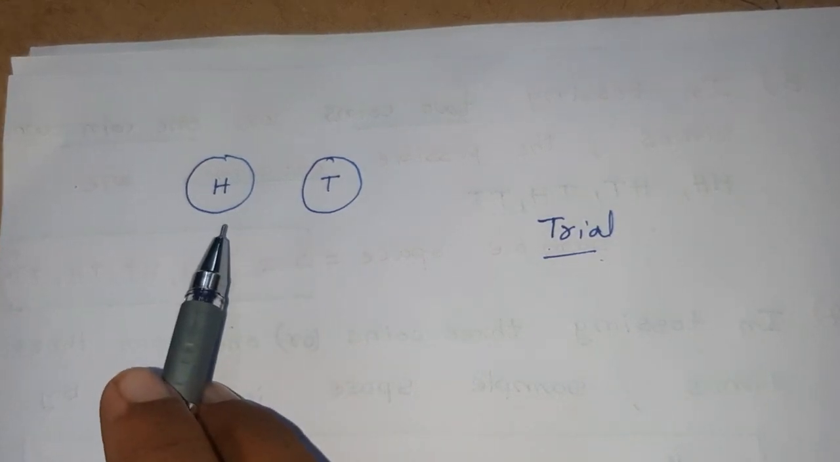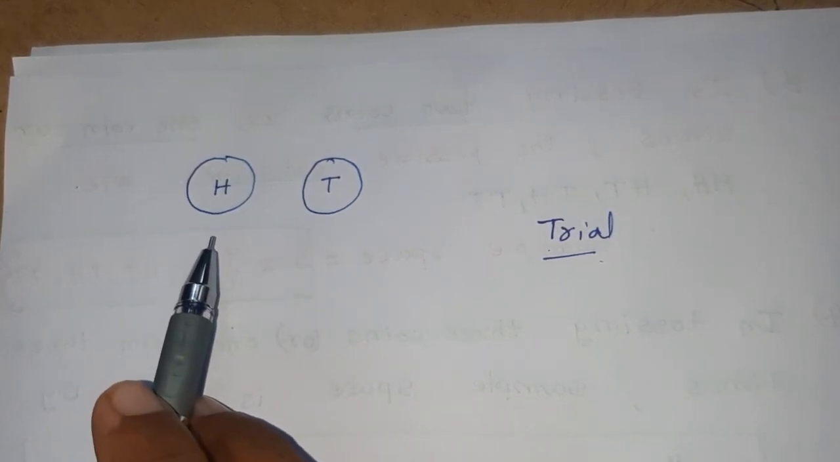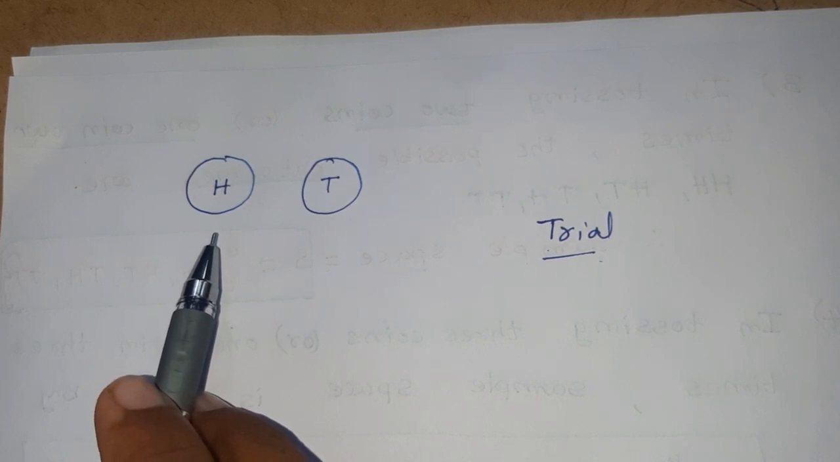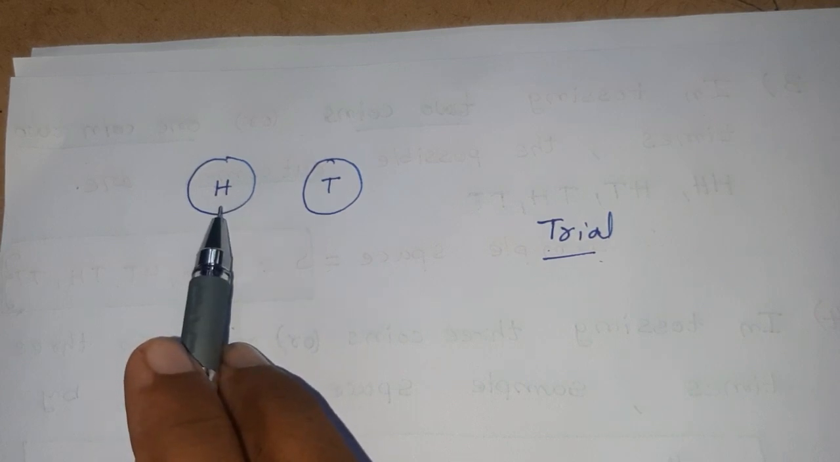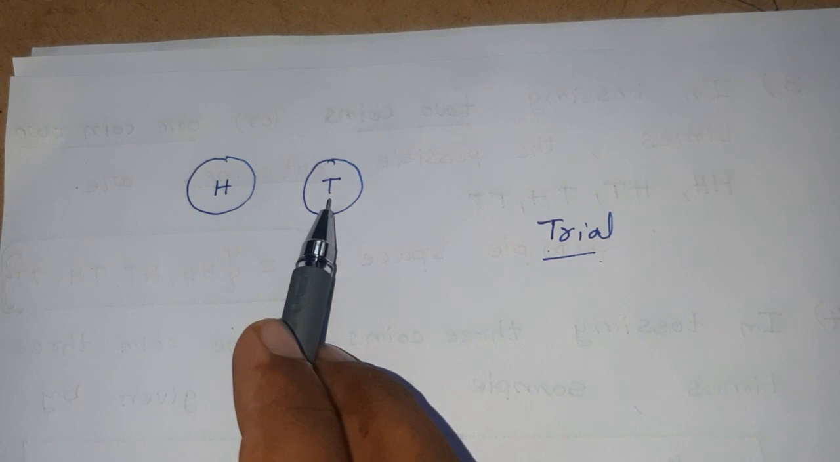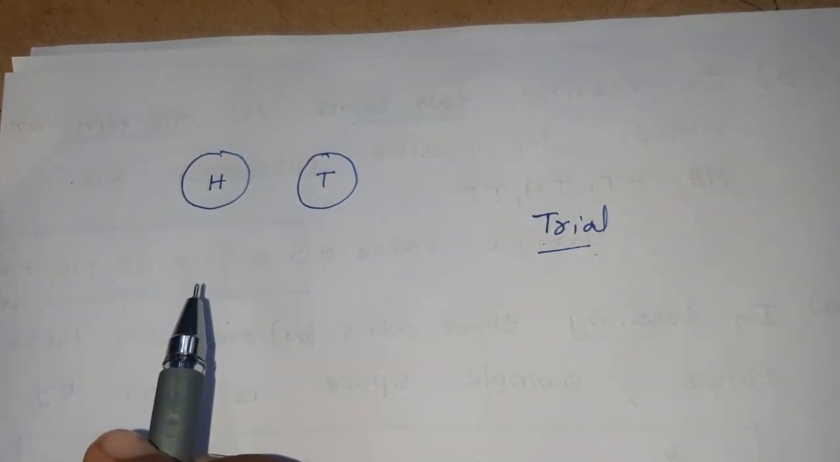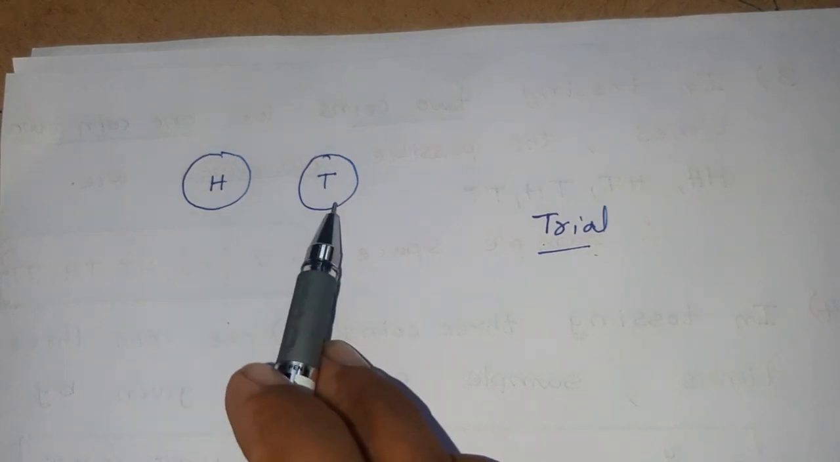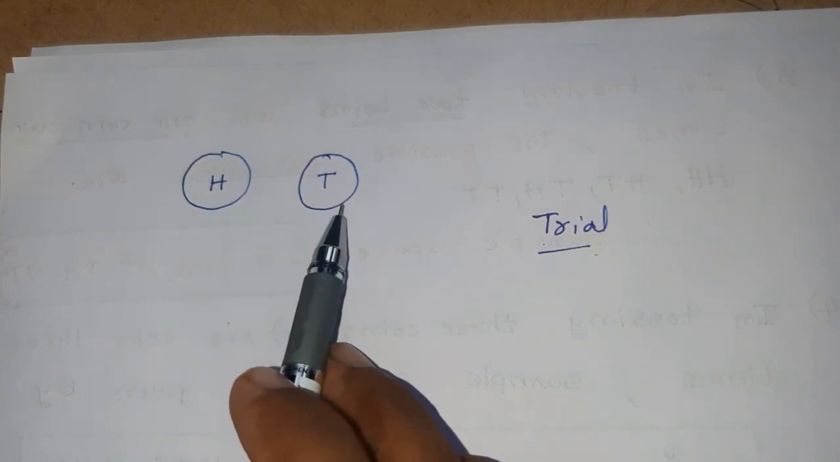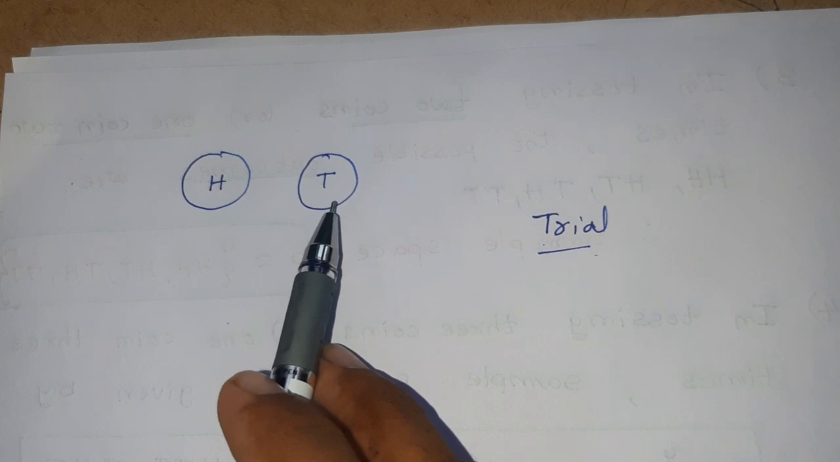For example, if we toss a single coin the first time, we may get head or tail. How many possible cases are there? There are two possible cases, either head or tail. These are called outcomes.